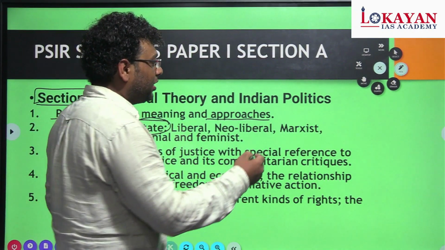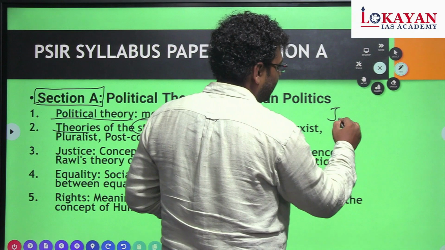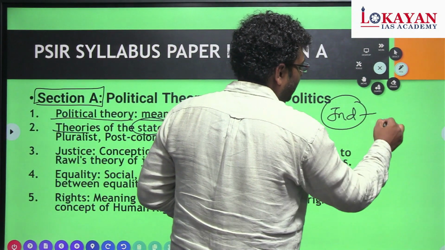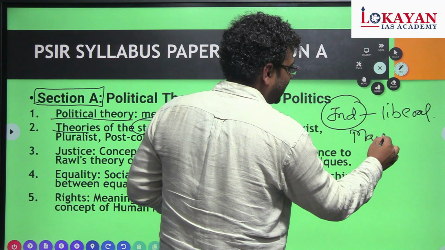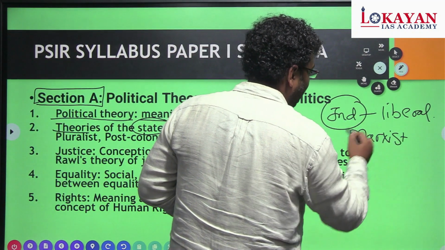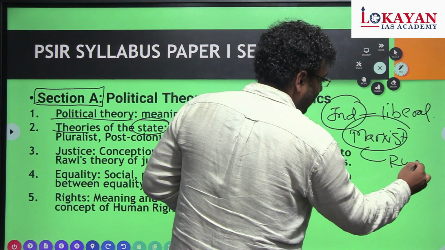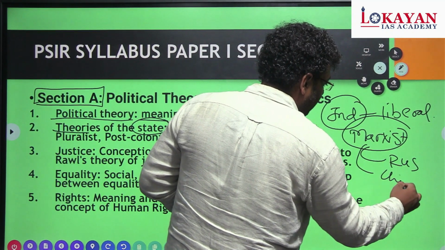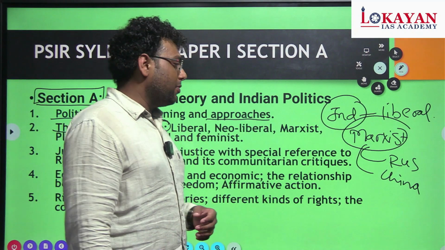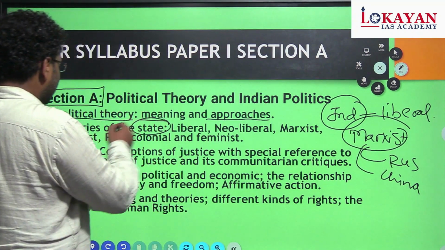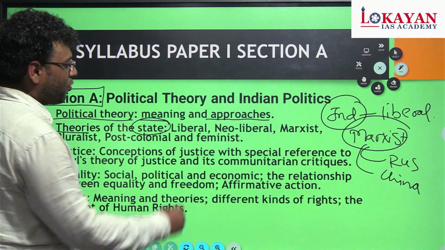India is moving towards the liberal state, and the Marxist, or we can say the somewhat communist state, is majorly linked with Russia or China. So these things everyone knows every day. These are the different theories or views of the state.